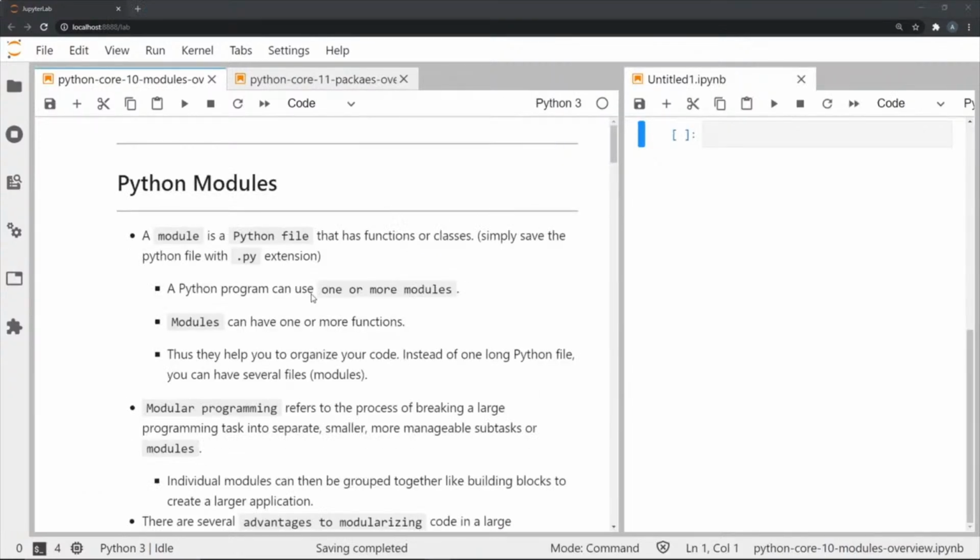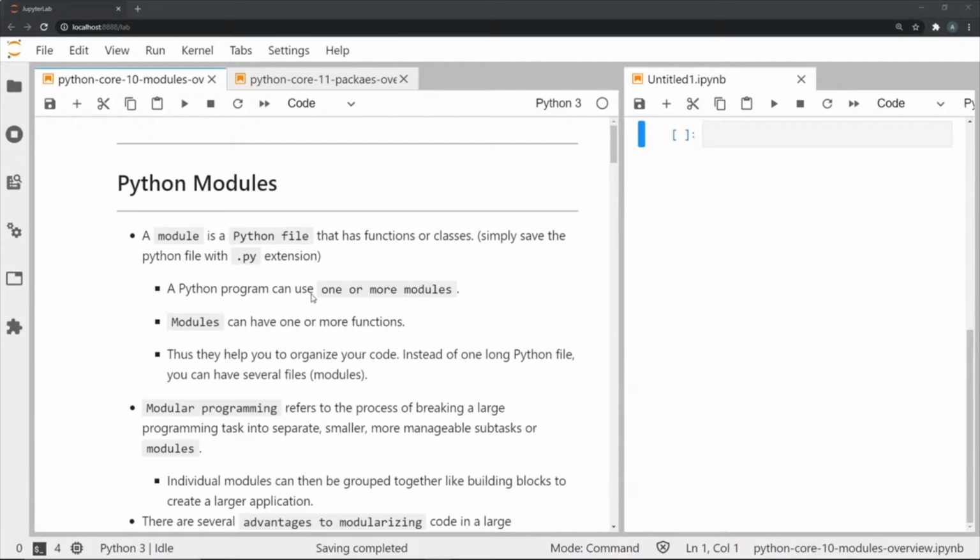Now a module in Python, to put it simply, is basically a Python file that has functions and classes written into it and is saved with the .py extension to specify that it is indeed a Python file. A Python program can use one or more modules, and modules can have one or more functions. They basically help us organize our code, and instead of having one long Python file, we can have several files or several modules.